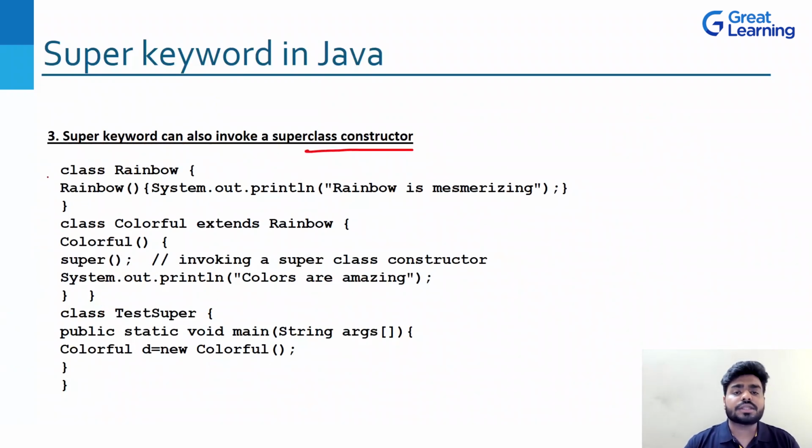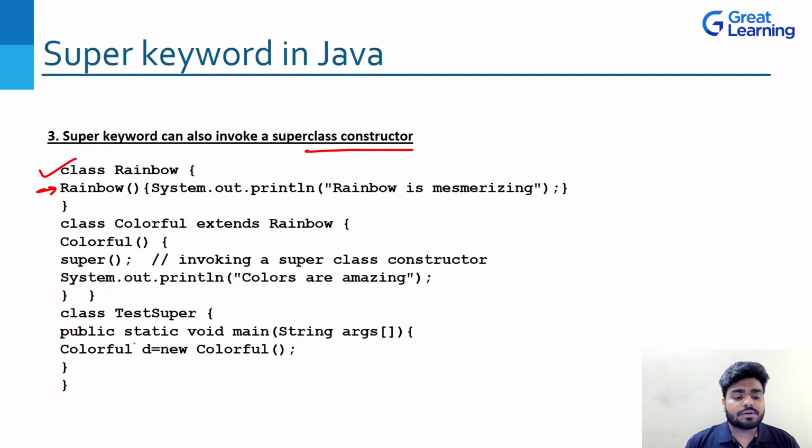Now let's have a look. This is something which is very unique. What is a constructor? A constructor is a very special kind of method which is having the same name as our class. So one is this class rainbow, and we have the constructor here. Can you see? What I said is a special kind of method which is having the same name as the class. It's a method because you have the brackets, and the name of the method is rainbow, which is the same as the class name. So it's a constructor.